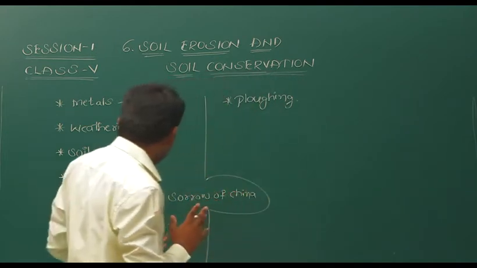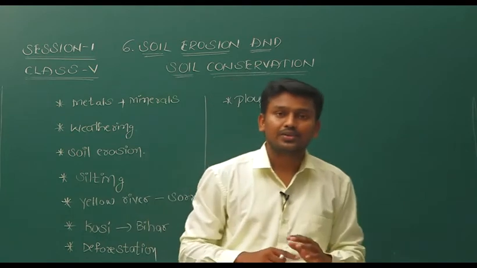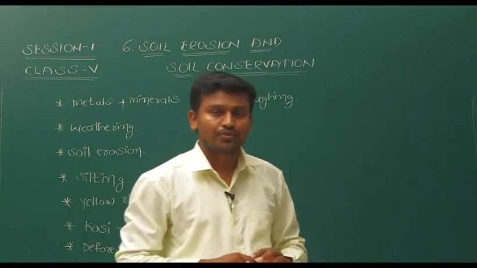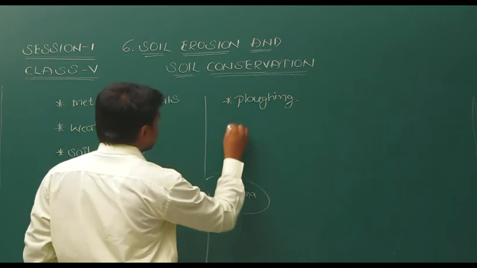So, the first one is deforestation and the second one is plowing. And there is another reason also. What is that? Overgrazing.